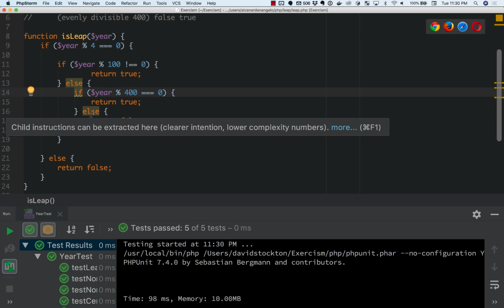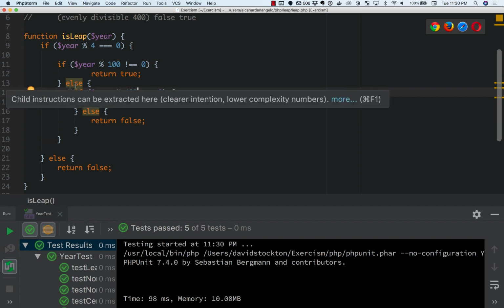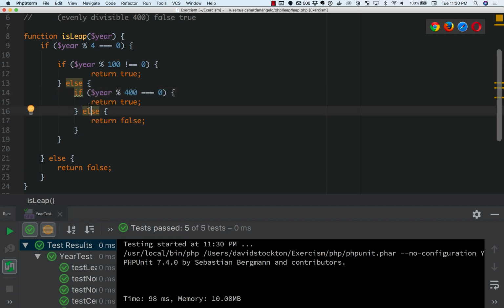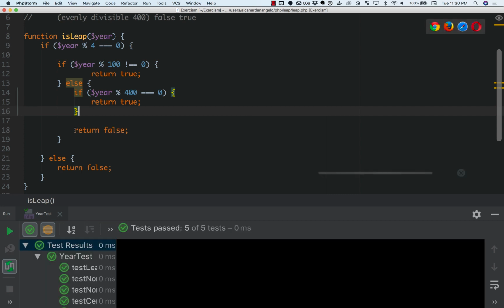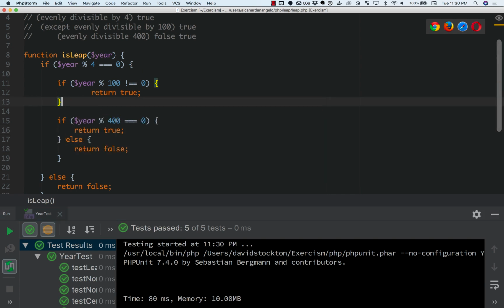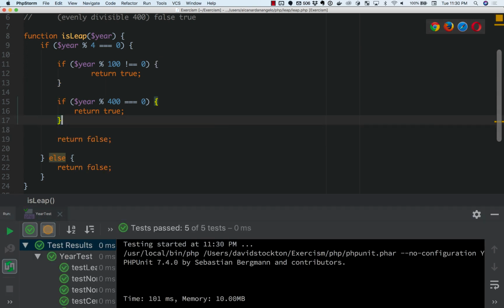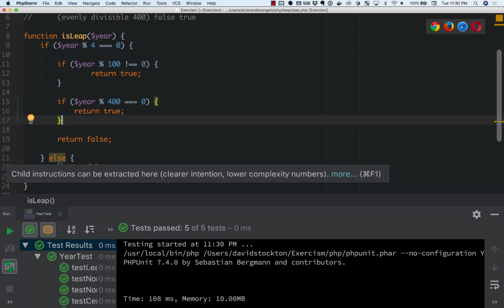So it's saying we can extract elses here, and what it does essentially is split workflows up into separate pieces. If I say split workflows here, it eliminates the else clause, and it just becomes an else here. If I do it here, it does a similar thing and splits things up that way. So I've done that twice now, and the code is still working, and now it gives me another suggestion that I can do the same thing down here.